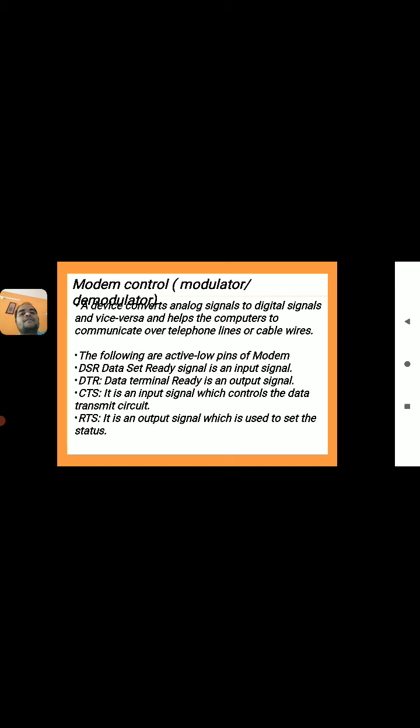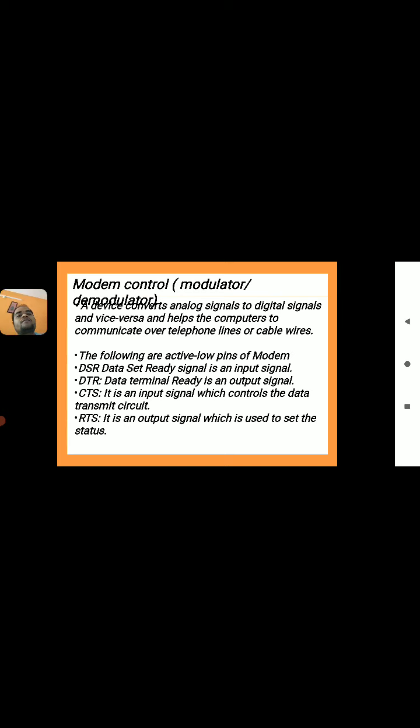Next CTS bar, it is the input signal which controls the data transmit circuit. For the transmission we are using this. Next RTS bar means it is the output signal which is used to set the status of the transmission receiving circuit.